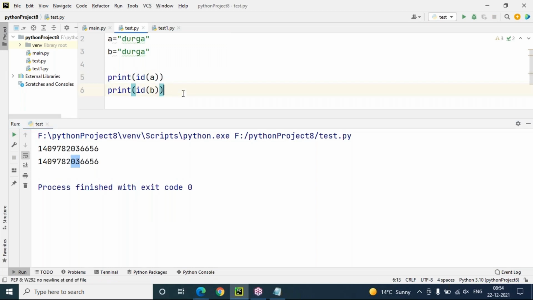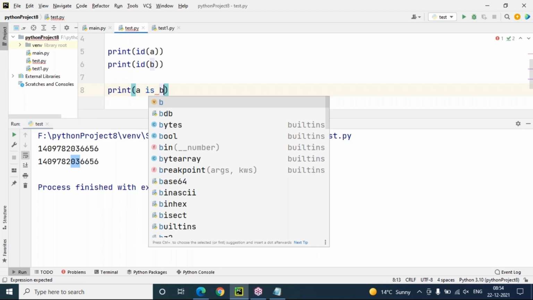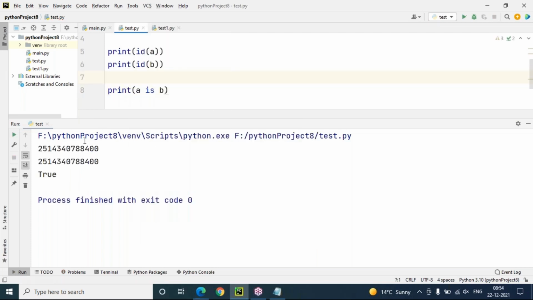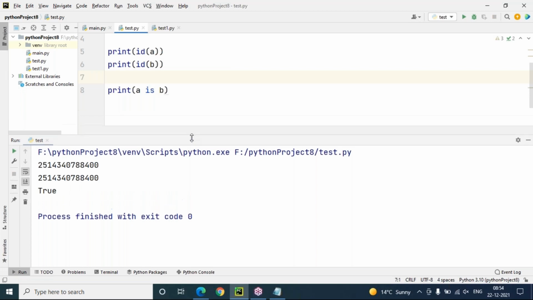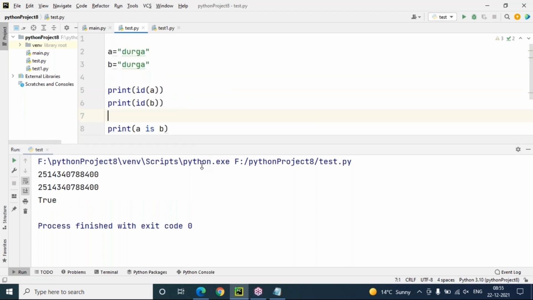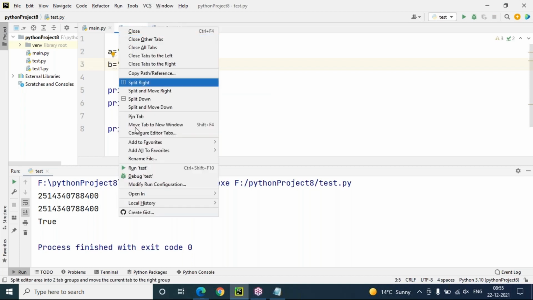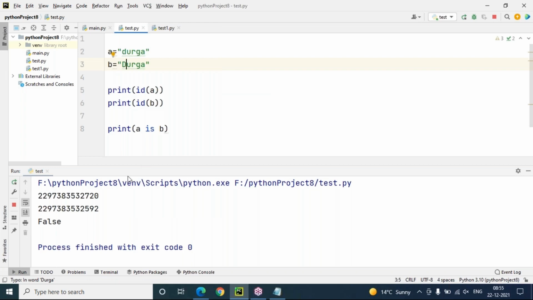So that's the reason when we say A is B, then it's going to return true only. Based on this only, it recognizes whether two variables have the same identity or not. For example, if I take this capital letter D, A has a different identity, B has a different identity now. This is what false. A is B is false.